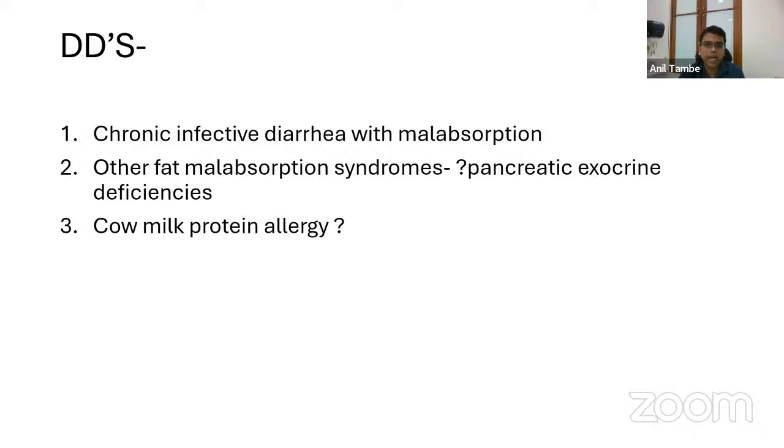And importantly, one of the important histories these kids give, if you ask the antenatal history, is that the mother will come with a history of polyhydramnios. That is one important thing. And they come definitely with some electrolyte imbalance, with sodium and chloride going haywire. These kids will come to you with a severe requirement of IV fluids. They'll be requiring parenteral nutrition for support because of the severe diarrhea. The malabsorption is very, very bad.